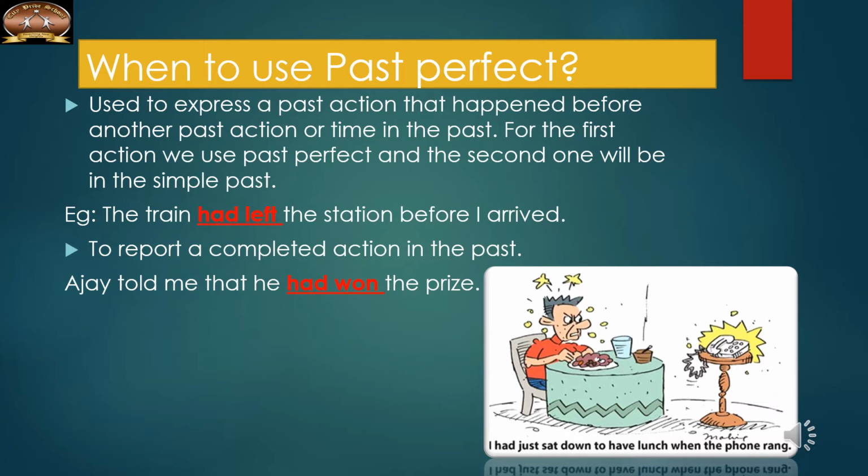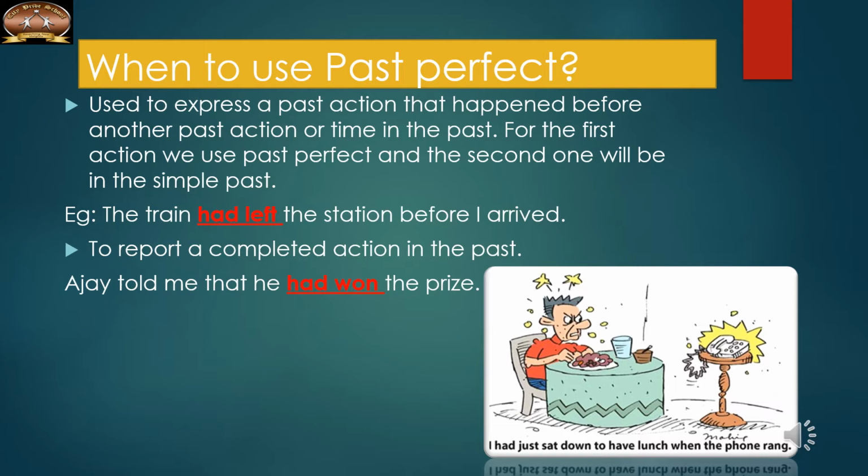Now we can see when to use past perfect tense. It is used to express a past action that happened before another past action or time in the past. For the first action we use past perfect, and the second one will be in the simple past. If there are two actions, like two verbs in a sentence, the action which happened first, according to the time, not the sequence in the sentence, will be in past perfect, and the second one will be in the simple past.